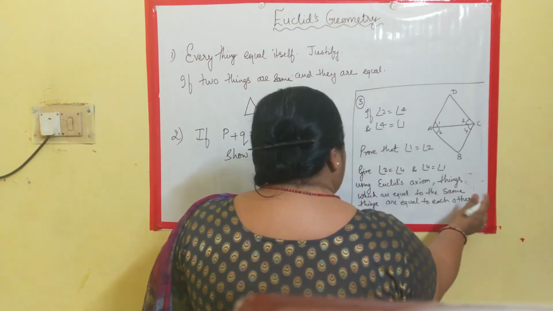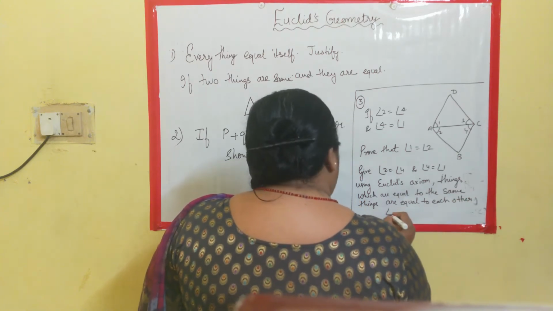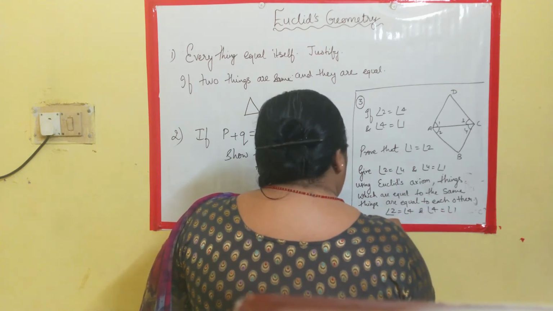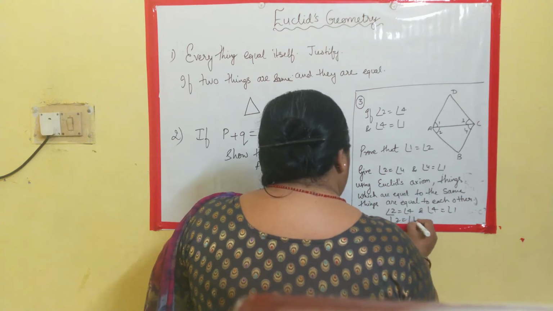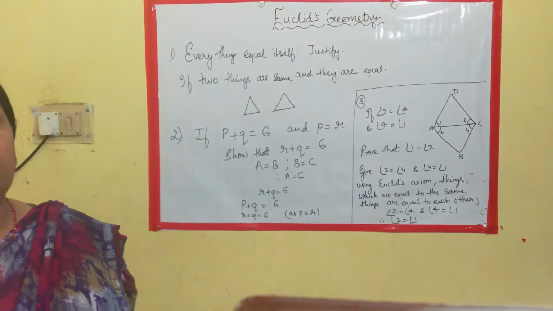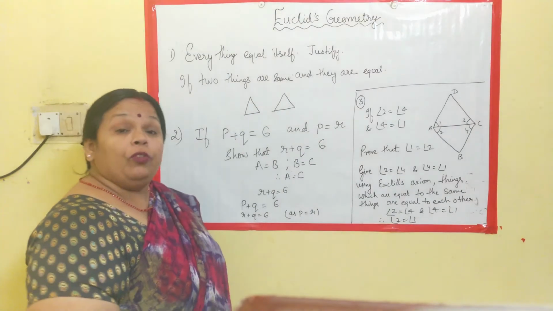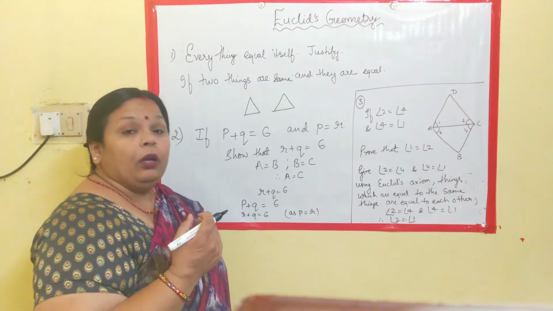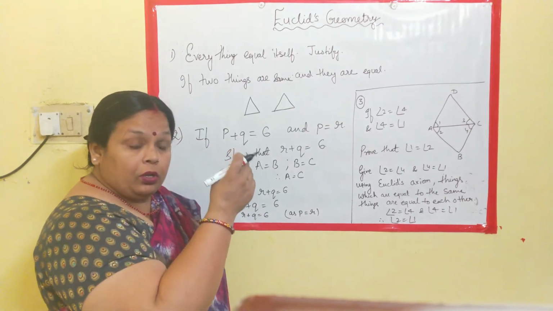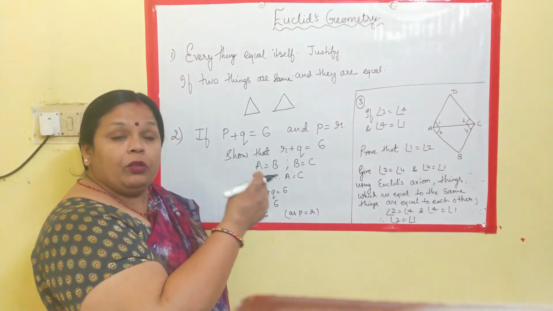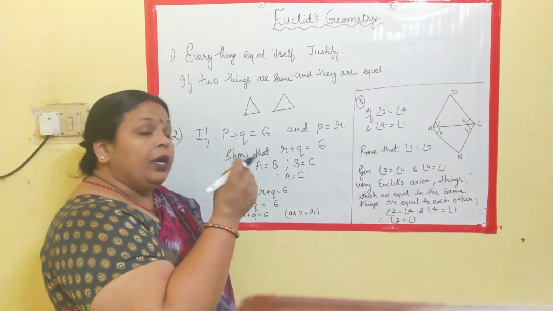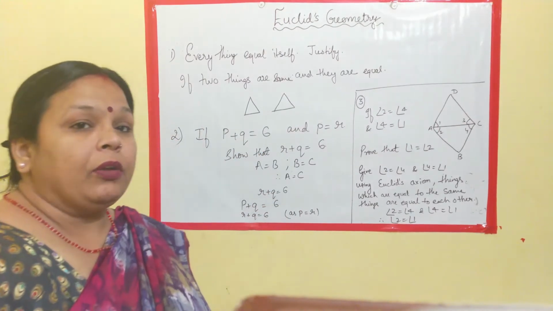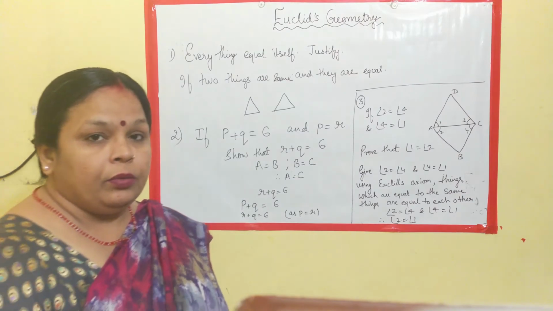Simply stating this axiom and mentioning that 2 is equal to 4 and 4 is equal to 1, therefore angle 2 is equal to angle 1, or angle 1 is equal to angle 2. Now when you see this question, you would be thinking how to solve it and how problematic it could be. But if you use your previous knowledge and your axioms applications, it is very easy just to state it and solve the problem. Now let's take a few more examples.